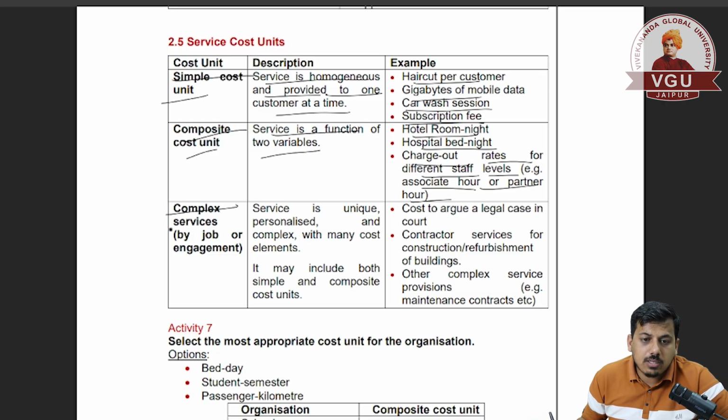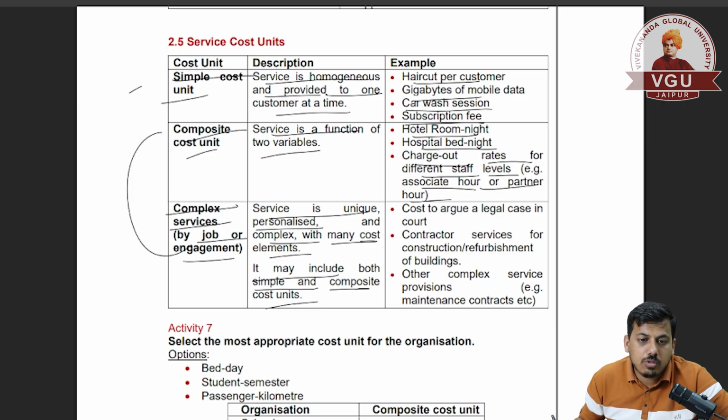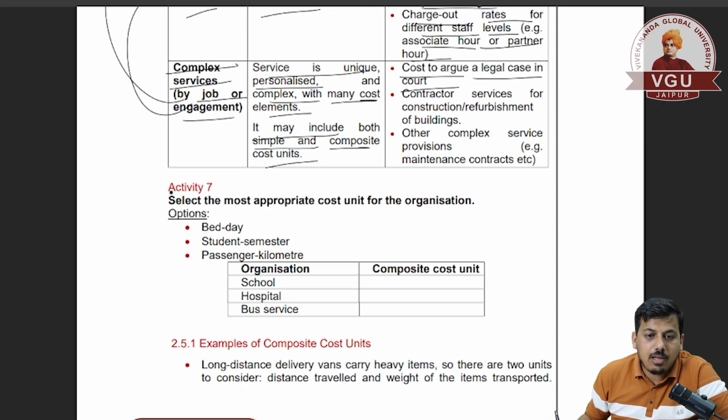Next is complex services by job or engagement. The service is unique, personalized and complex with many cost elements. It may also include both simple and composite cost units. So this is a combination of both. We can also understand it with an example.